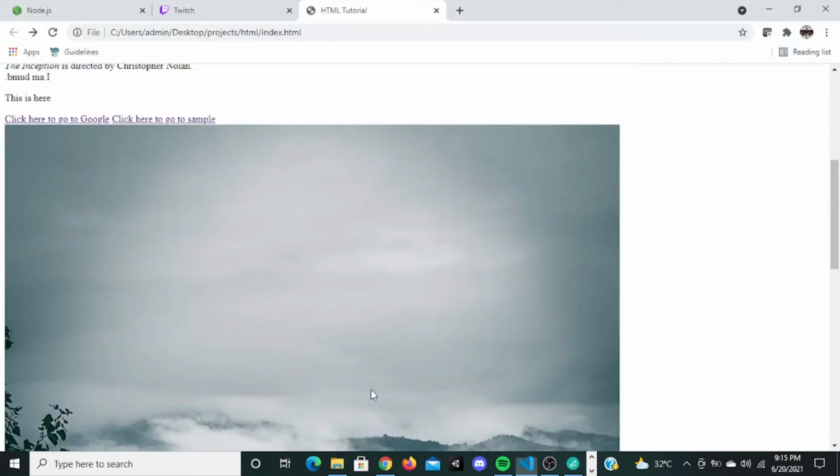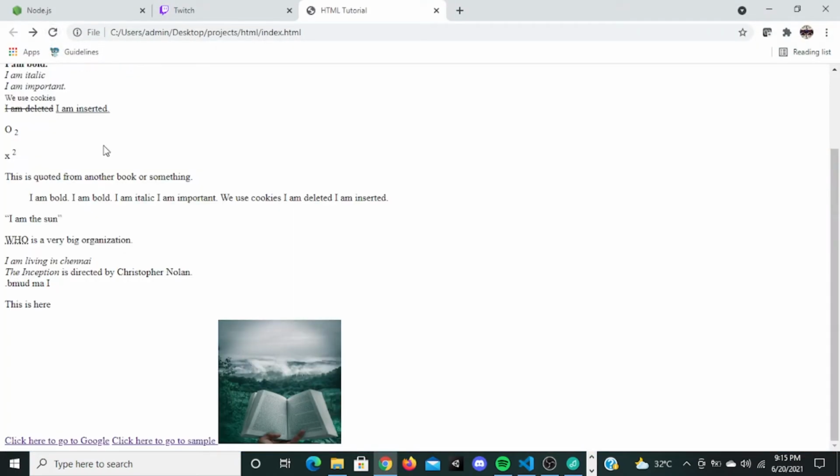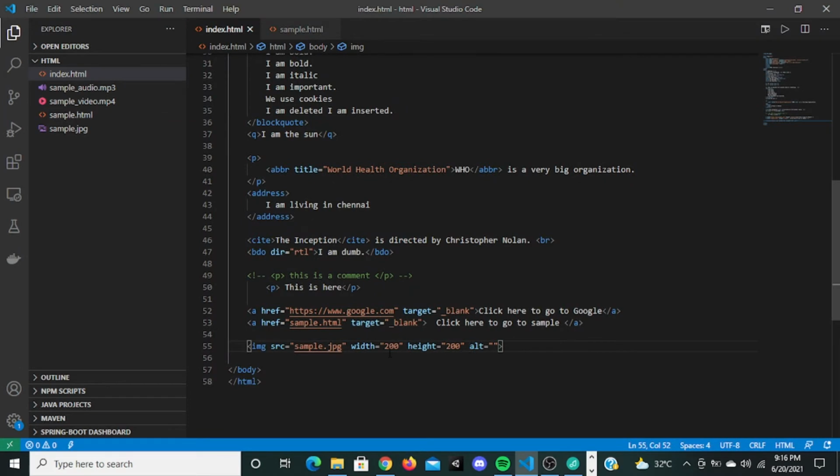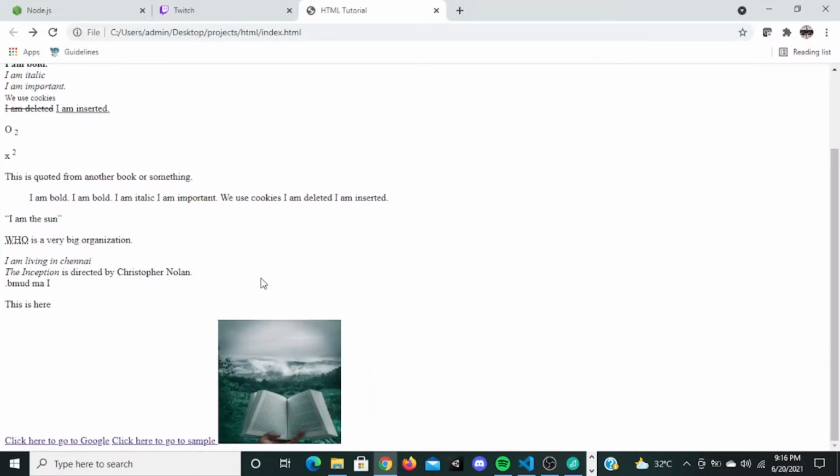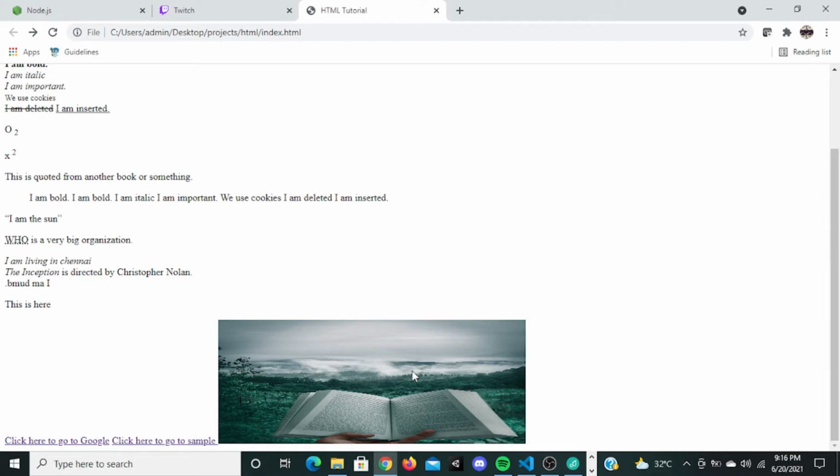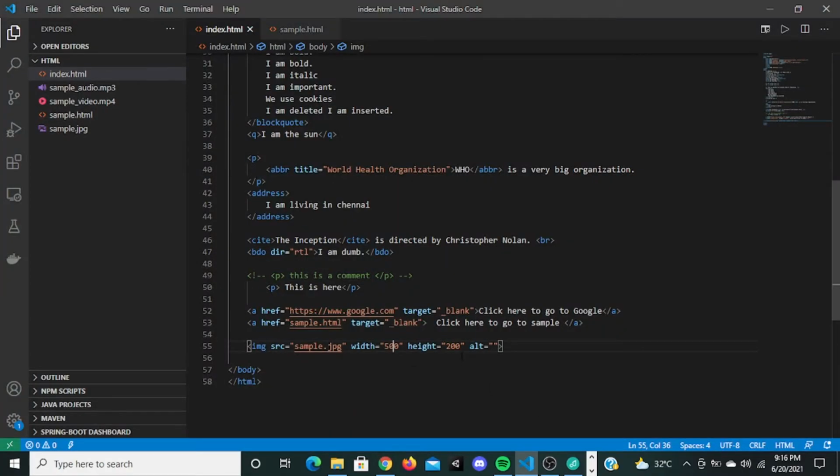Now when I save this, go back here and refresh this, see, now the image is small. So you can give any amount of height or width that you want. If I give 500 width, it's gonna increase in width. If I reload this, see, it increases in width. Now, when I change this name to sample33, it does not exist.